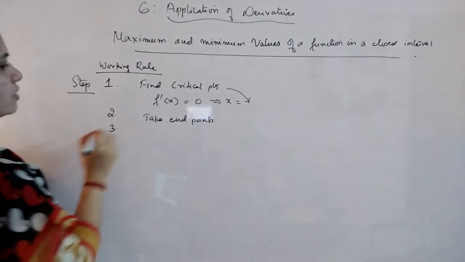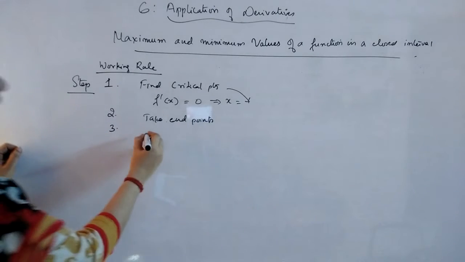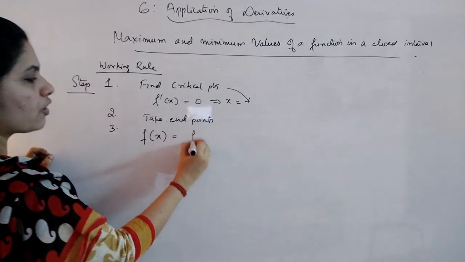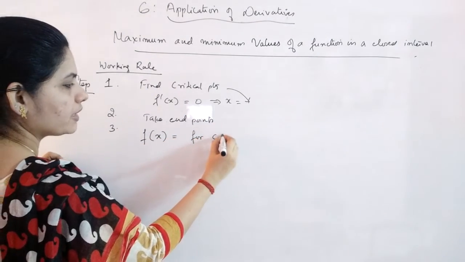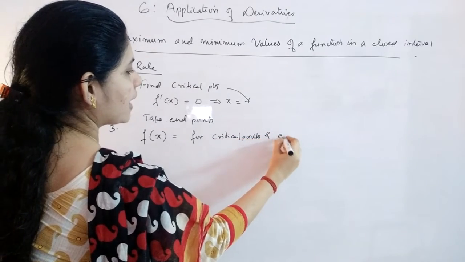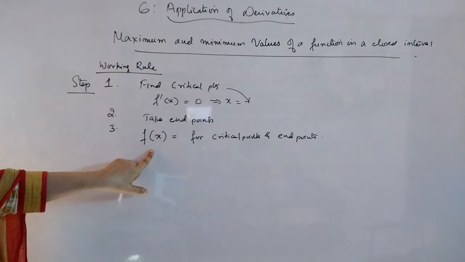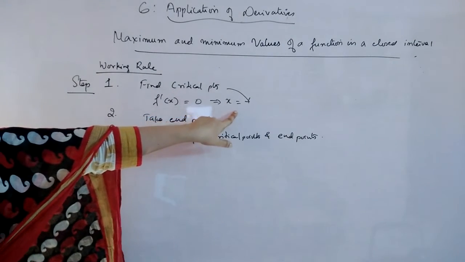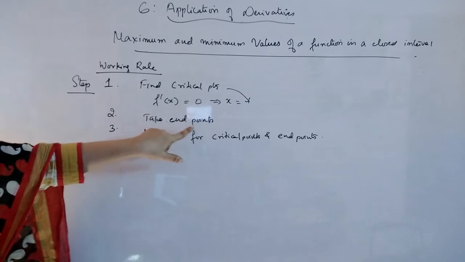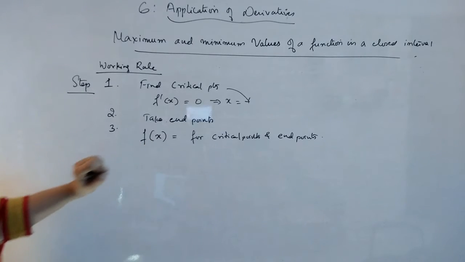Then you have to find f of x for the critical points as well as the endpoints. So you have to find the function value for however many critical points you have got, and for the values given as the endpoints of the given interval. It is a closed interval, so you take the endpoints here.